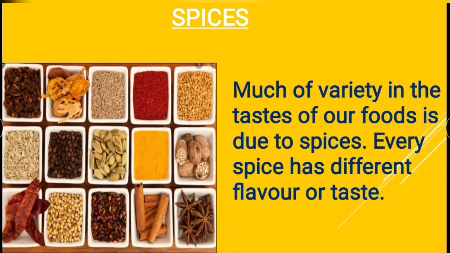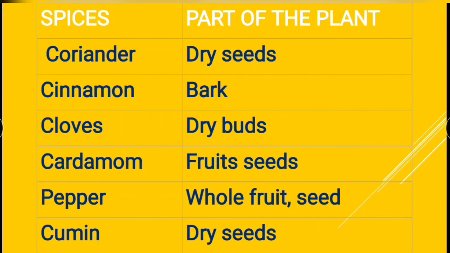Spices. Much of the variety in the tastes of our food is due to spices. Every spice has a different flavor or taste. We get different spices from different parts of the plant. Example: coriander, which are dry seeds. Cinnamon, which we get from the bark of the plant. Cloves, which are dry buds of the plant. Cardamom, which are fruit seeds. Pepper, which are whole fruit or seed of the plant. Cumin are dry seeds of the plant.